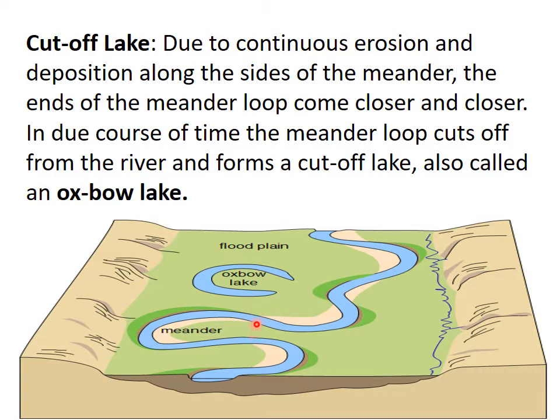Understood, children? So how is this oxbow lake formed? When this meander, this bend, is cut off from the river and forms a small lake, that is called a cut-off lake or oxbow lake. Okay, children? Clear? Very good.